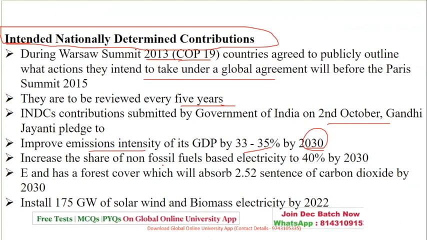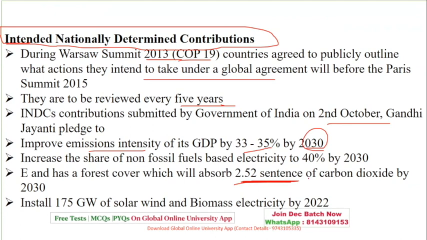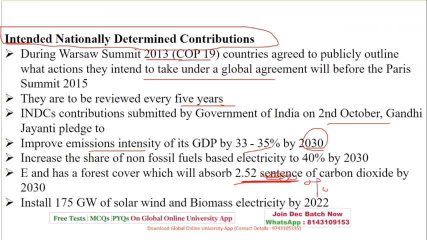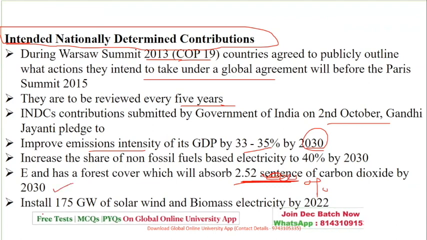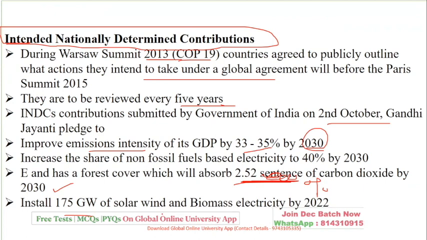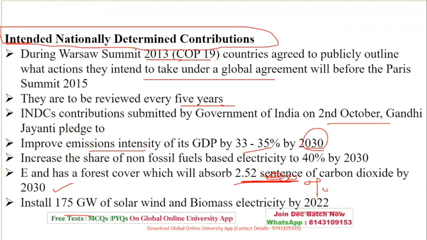Plus there is forest cover which can absorb 2.5 percent of carbon dioxide by 2030, and installing 175 gigawatts of solar, wind and biomass electricity by 2022.